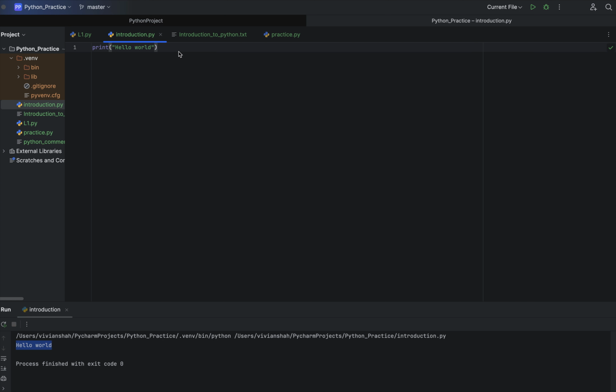Now, in Python we don't give a semicolon. Without a semicolon we can execute the code, but in other programming languages we have to give the semicolon. So what happens if we give a semicolon in Python? Let's see. Still the result comes, but in Python it is not necessary to give it. We do not give semicolons in Python.